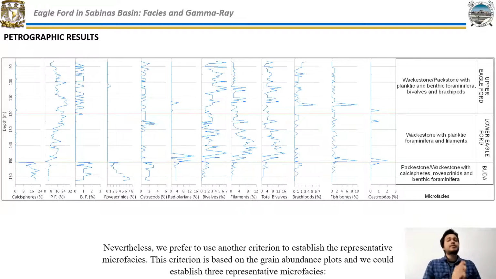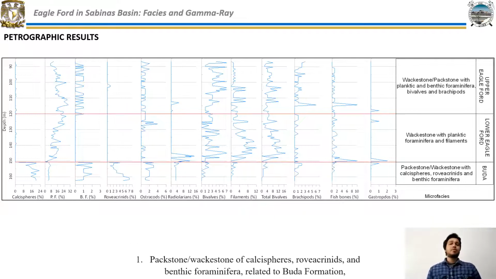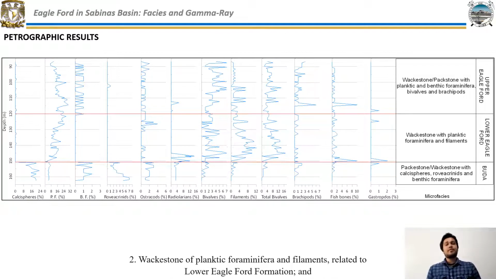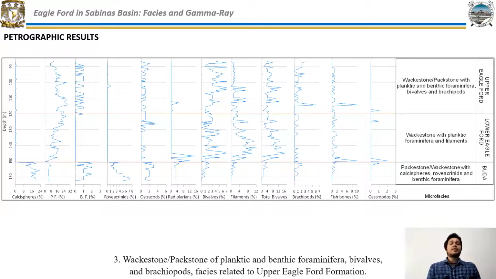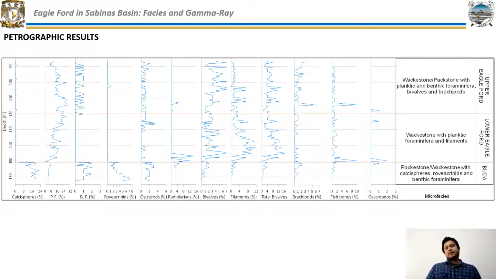Nevertheless, we prefer to use another criterion to establish the representative microfacies. This criterion is based on the grain abundance plots, and we could establish 3 representative microfacies. Packstone, wackestone of calcispheres, crinoids and benthic foraminifera related to Buda formation. Wackestone of planktonic foraminifera and filaments related to Lower Eagle Ford formation, and wackestone-packstone of planktonic and benthic foraminifera, bivalves and brachiopods, facies related to Upper Eagle Ford formation.